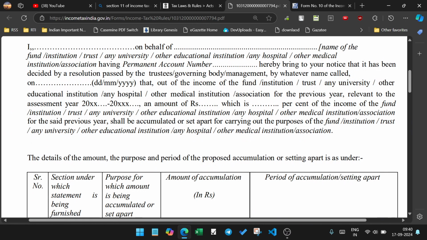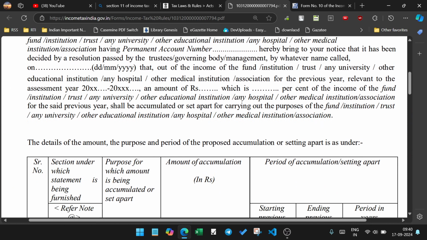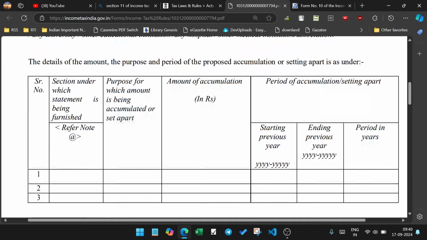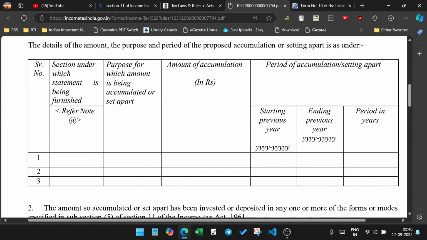Data that out of the income on the fund as university education institution a hospital and the medical institution association of previous relevant to the assessment year amount which is a percentage of the income on the fund trust and institution education institution in hospitals and medical trust association of boson with previous year shall be accumulated and set apart and carried forward about and prescribed forms and institution. The detail of the amount, a section number, and which statement being furnished, the purpose of which amount is accumulated, and some amount accumulated by him.